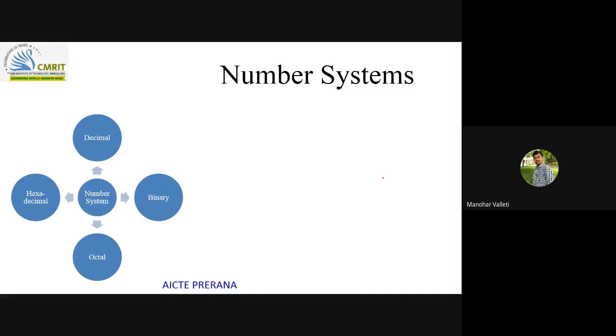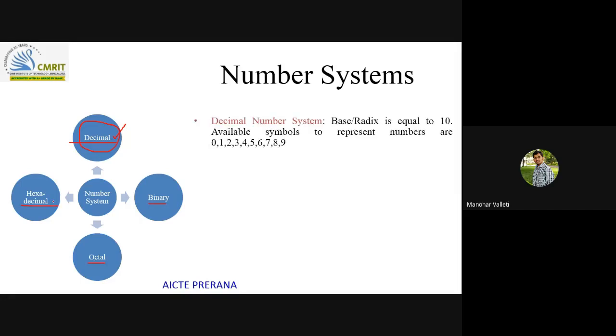So what are the number systems? There are 4 number systems we are using in digital. First, the number system we know as human beings is the decimal number system, right? This is also called the Hindu-Arabic number system, or integers, which you have been learning from childhood. And the other number systems are the binary number system, the octal number system, and the hexadecimal number system.